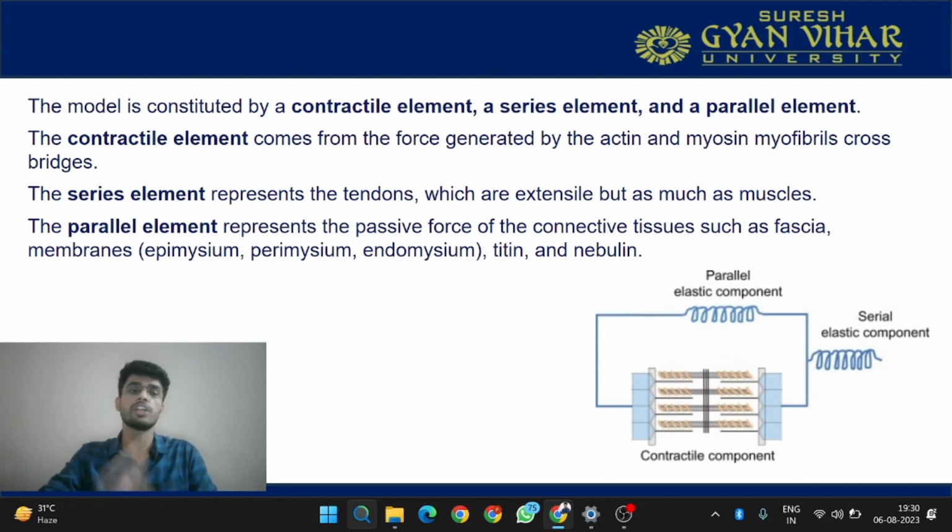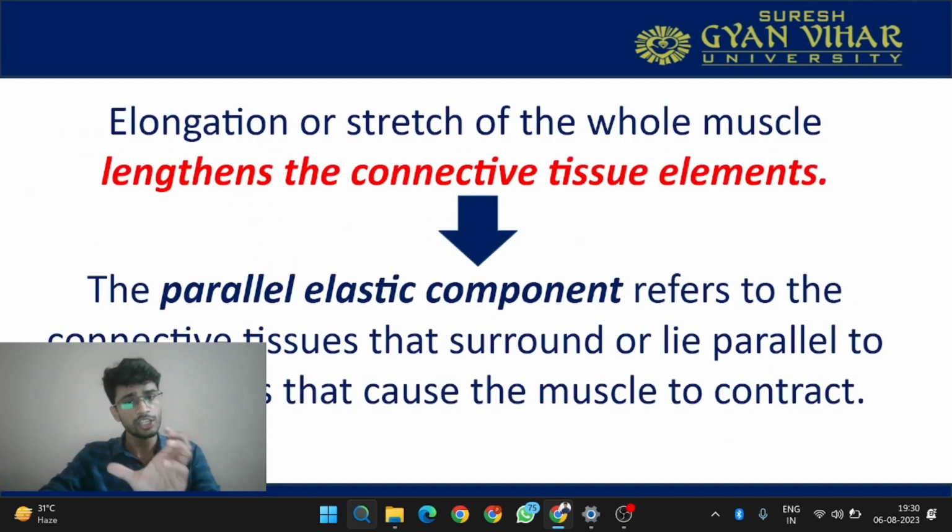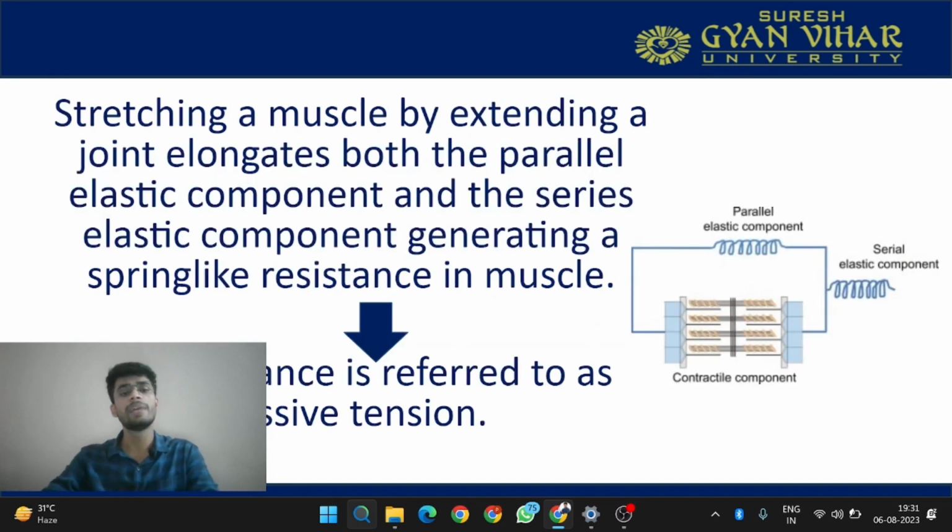Now let's see what functions they are playing in this 3-element model. So elongation or stretch of the whole muscle: if you elongate or stretch the whole muscle, it will lengthen the connective tissue elements. What are the connective tissue elements? These are your epimysium, endomysium and perimysium. The parallel elastic component refers to the connective tissue that surrounds or lies parallel to the proteins that cause the muscle to contract. And what are the structures lying parallel to these proteins which are causing the muscle to contract? They are nothing but your connective tissues, epimysium, perimysium and endomysium.